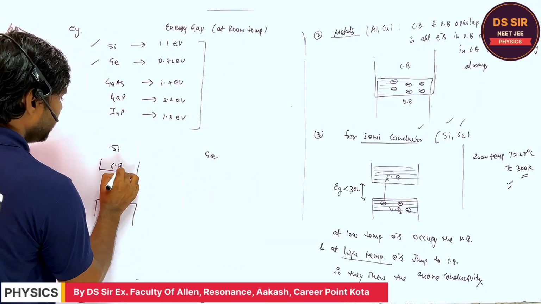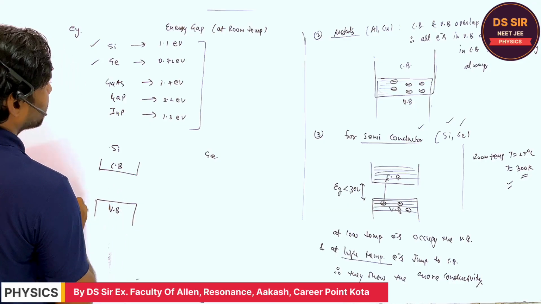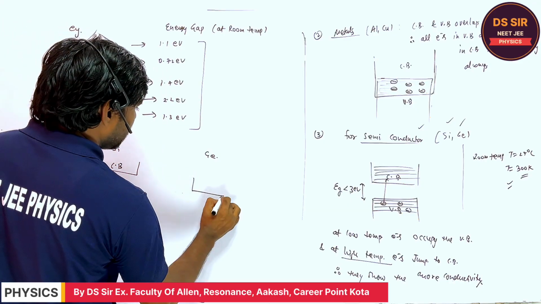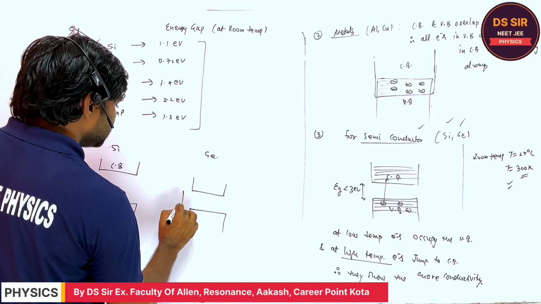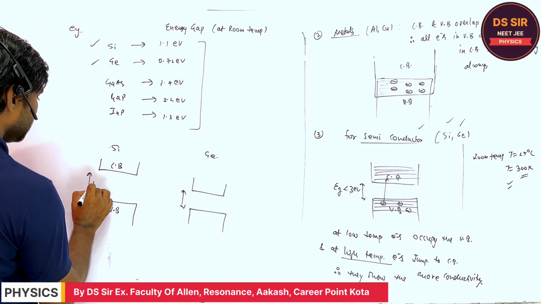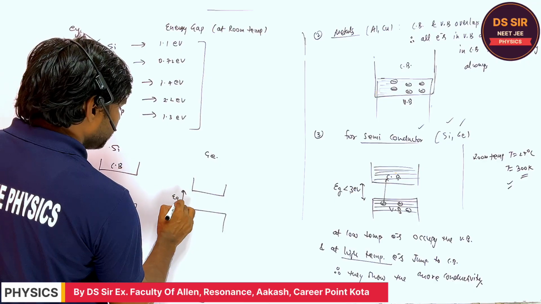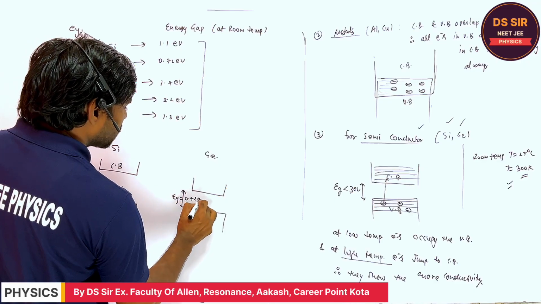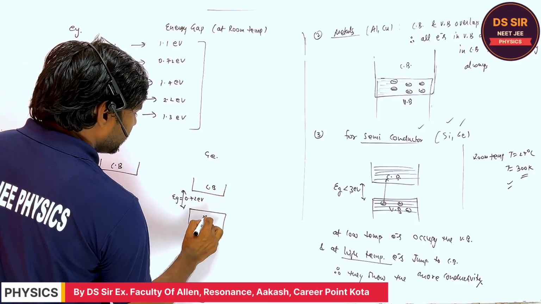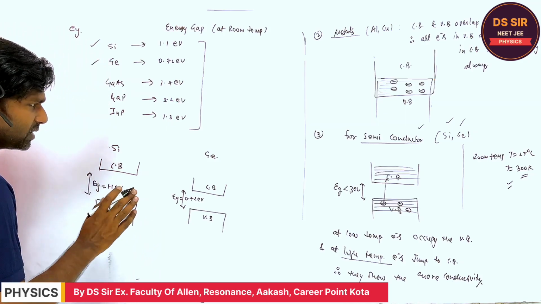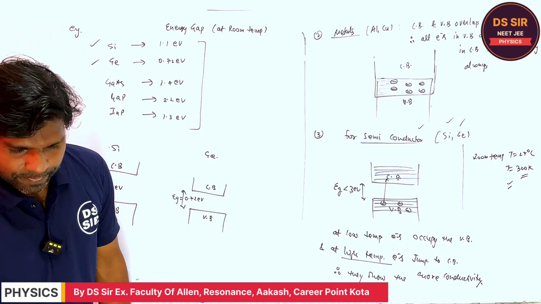This is the energy gap. This is the conduction band, this is the valence band, right? It is more for silicon, the energy gap is 1.1 electron volt. The energy gap is equal to 0.72 electron volt for germanium between the conduction band and the valence band. Is it clear or not, Sanjay?